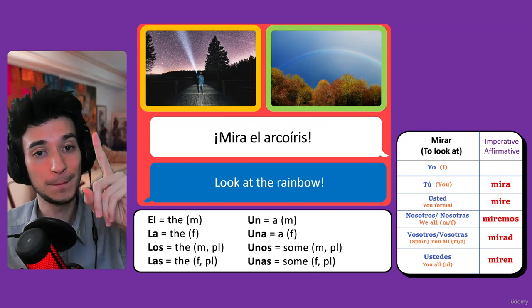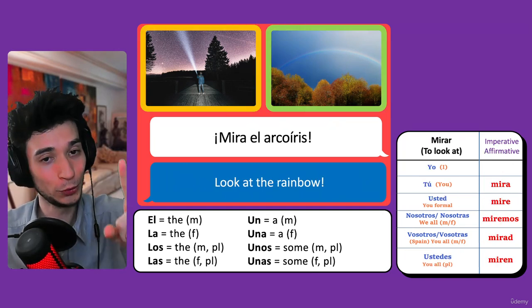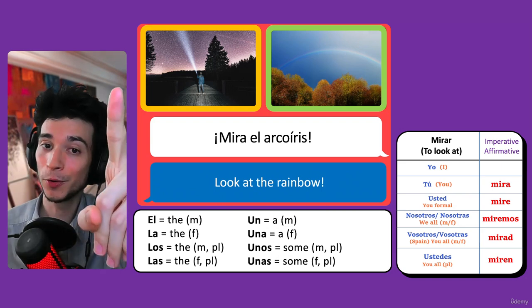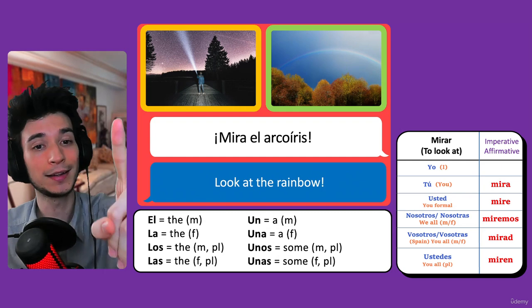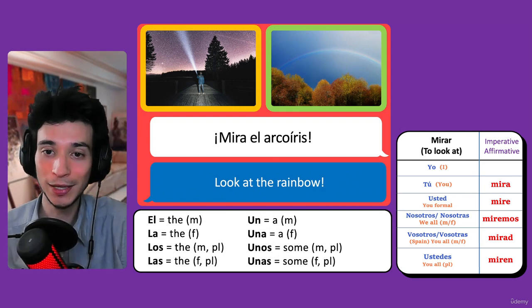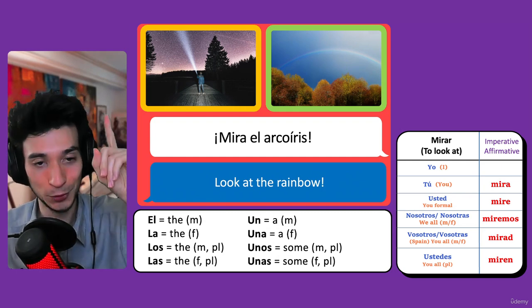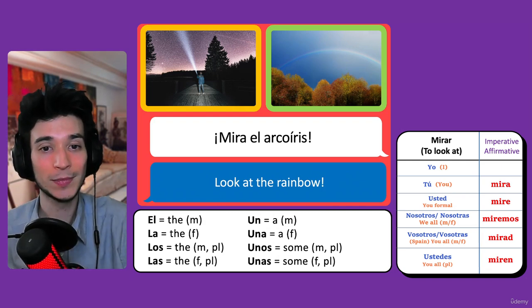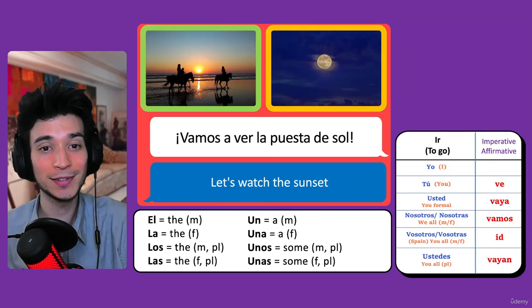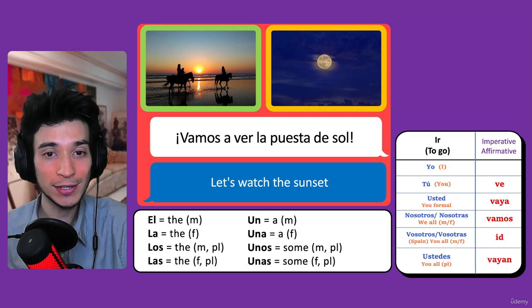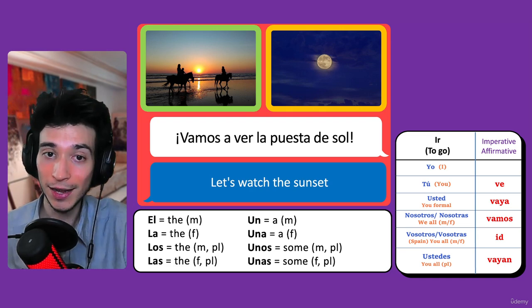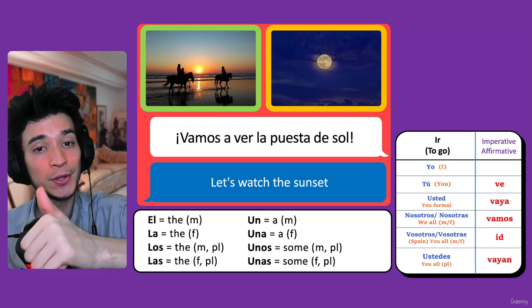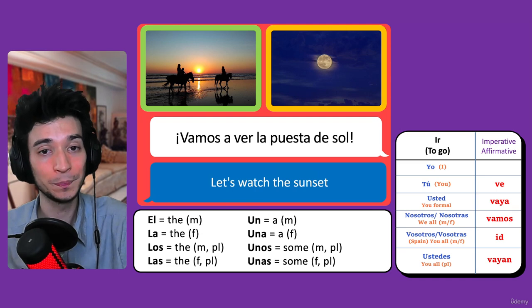And another one. Mira el arco iris. Look at the rainbow. So yeah, if you ever see a rainbow, you can say, mira el arco iris. So mira is imperative affirmative. You're telling people to look. And some of the last ones, here we have, vamos a ver la puesta de sol. Let's watch the sunset.